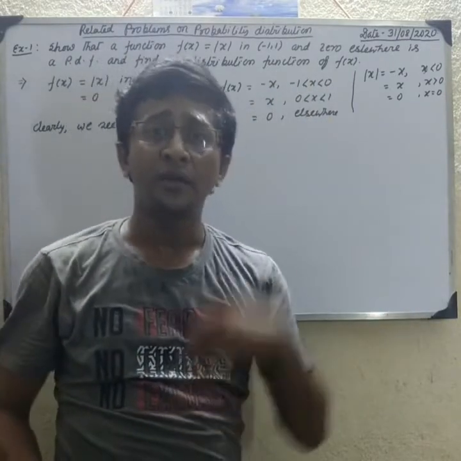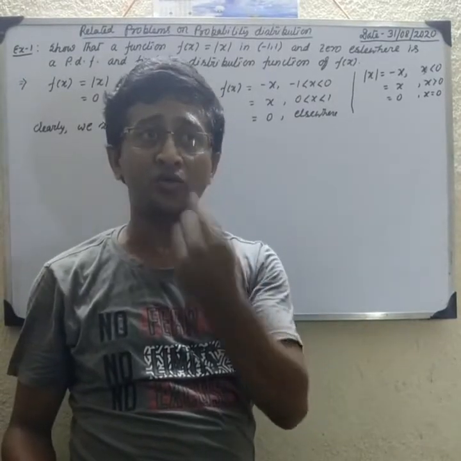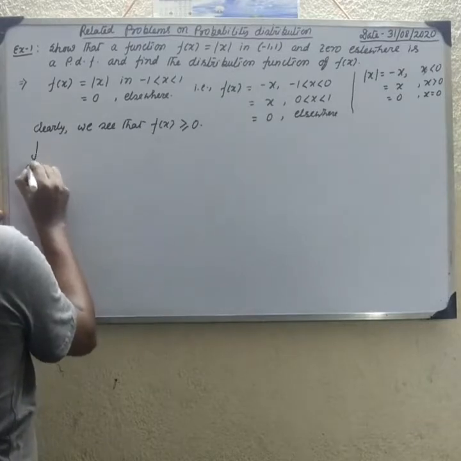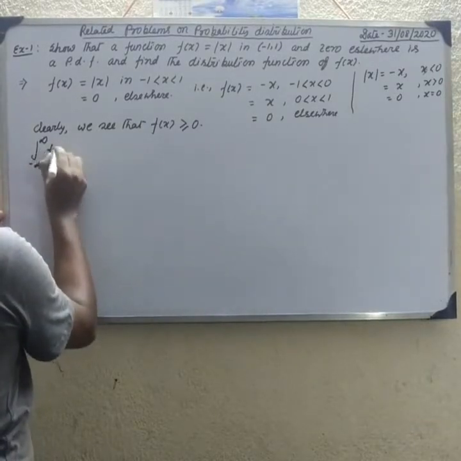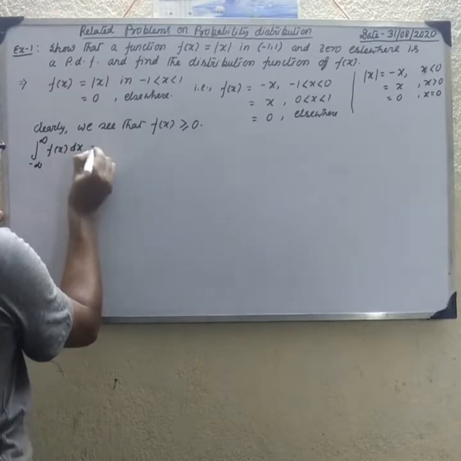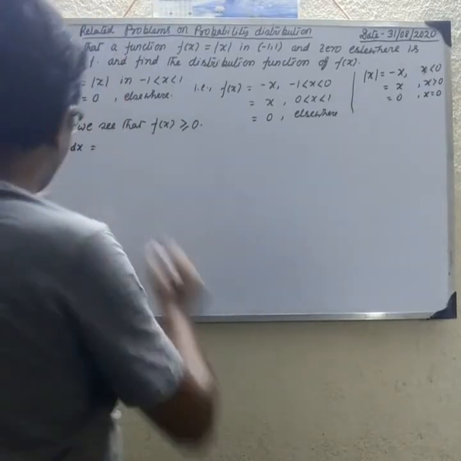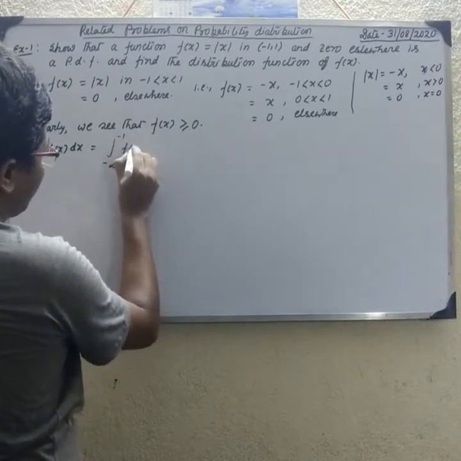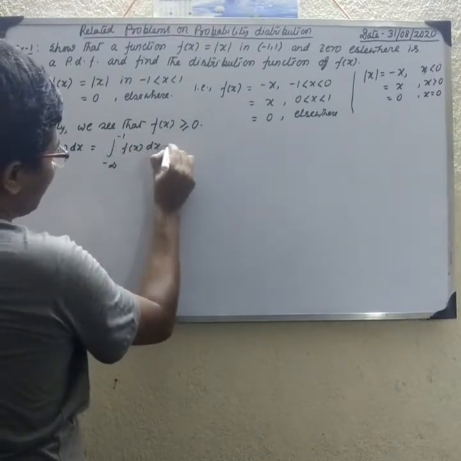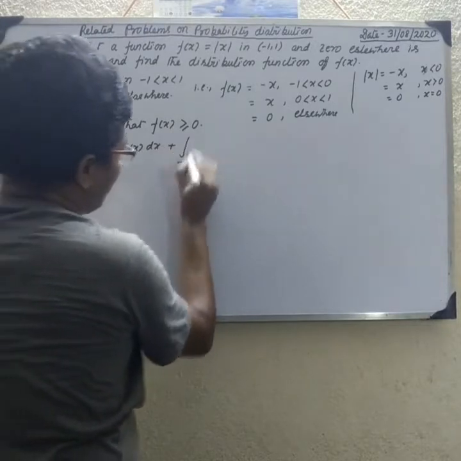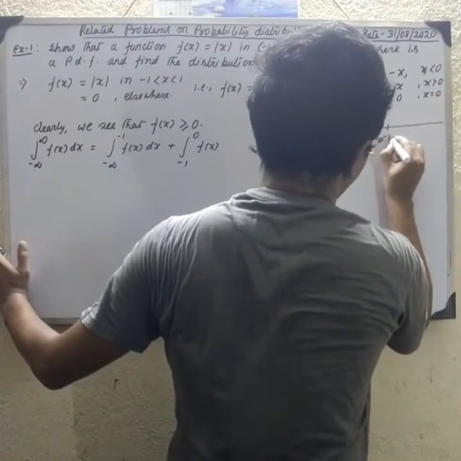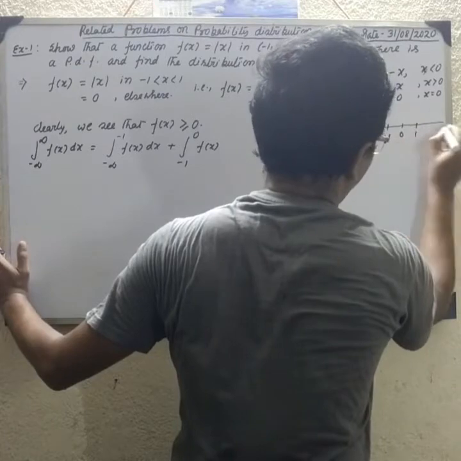Next we prove that the integral from minus infinity to infinity of f(x) dx is equal to 1. This equals the integral from minus infinity to -1 of f(x) dx plus the integral from -1 to 0 of f(x) dx, plus the integral from 0 to 1 and from 1 to infinity. This is the interval: minus infinity, -1, 0, 1 and plus infinity.